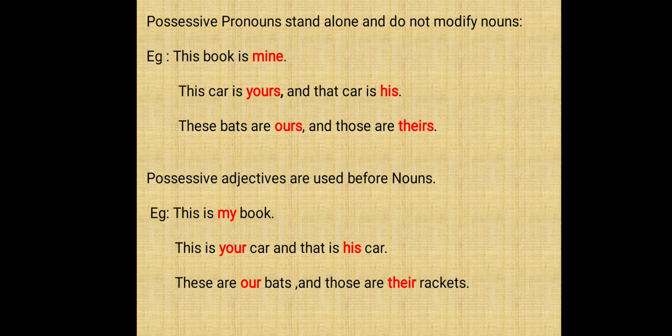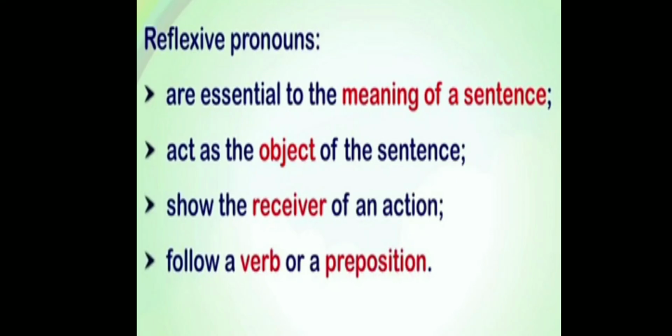Children, reflexive pronoun ends with self or selves. A reflexive pronoun appears when the doer of the action and the receiver of the action are the same, which means the subject and the object are the same.